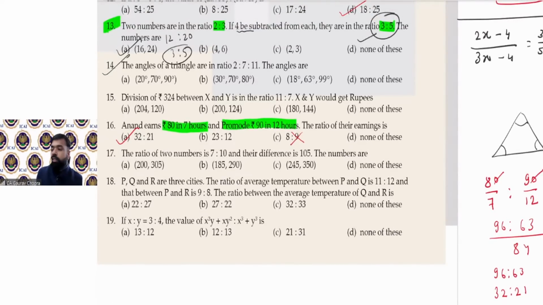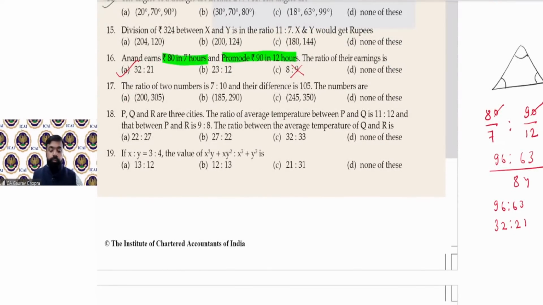Then Sakshi is asking about the hint of question 15. See, question number 15 is just like distribution of partnership. Like X and Y are the partners having ratio 11:7 and आपको 324 rupees को दोनों में distribute करना है. So easily you can distribute now.